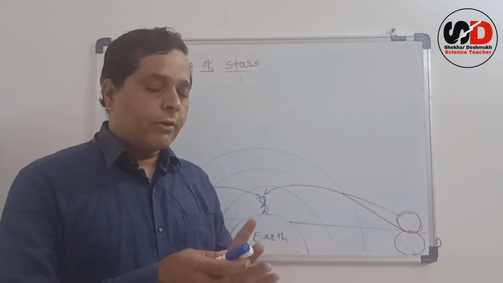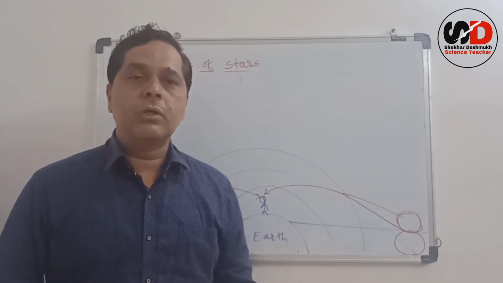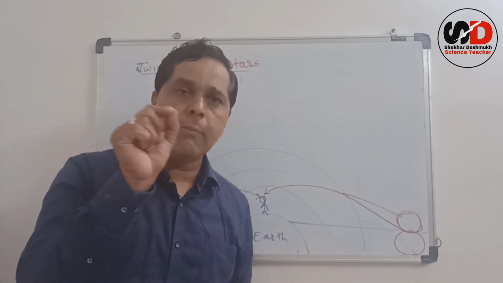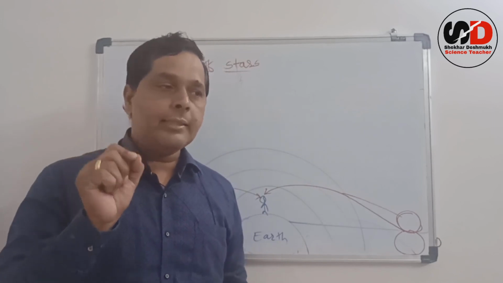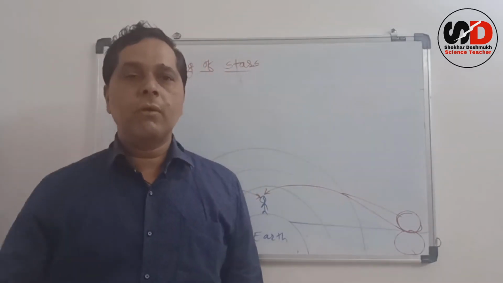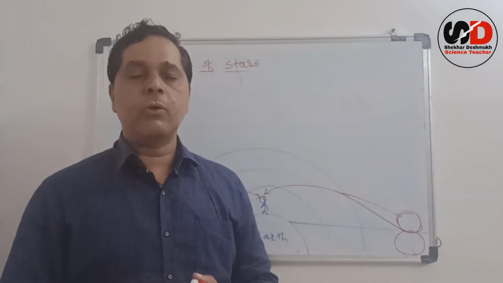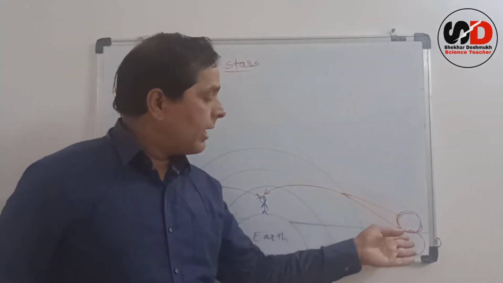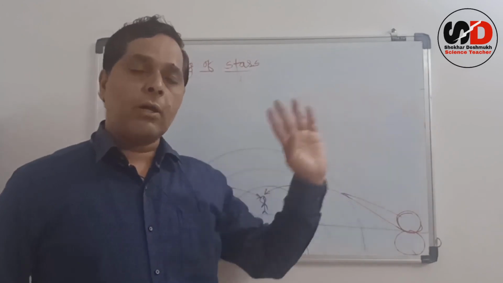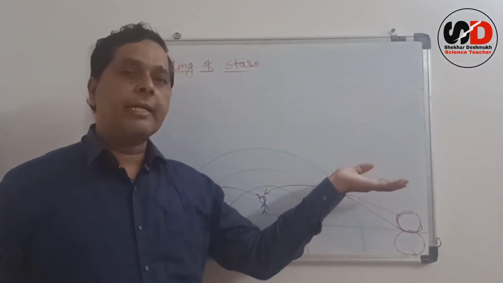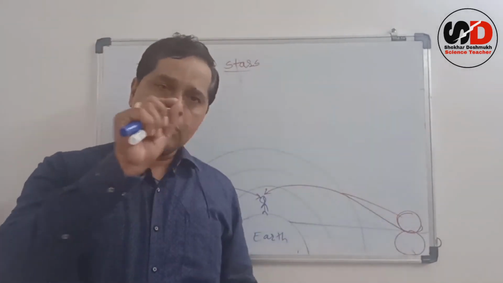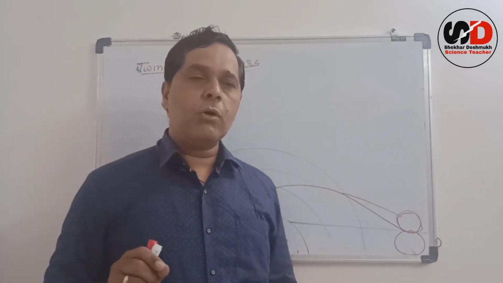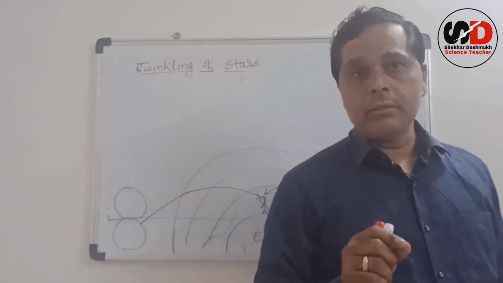So whenever you are going to write the answer to these questions, you have to underline the main words, such as due to refraction of light. It is very important. Then secondly, the apparent position of the star or the apparent position of the sun is slightly above. Underline it. Therefore, you can highlight it.